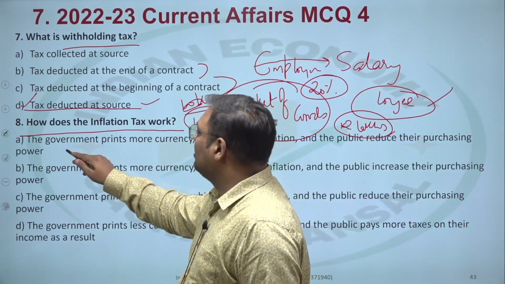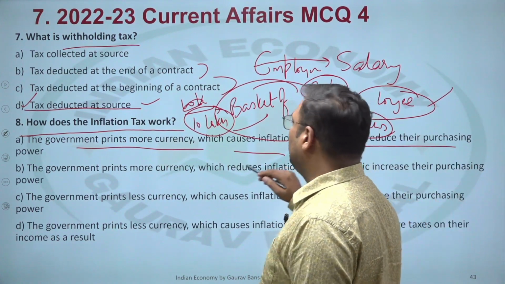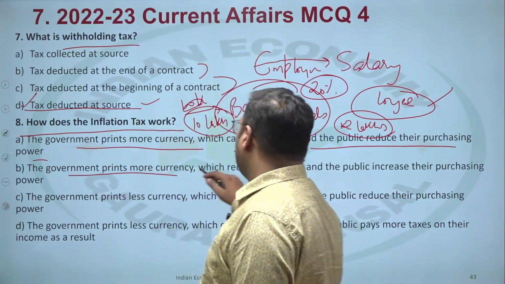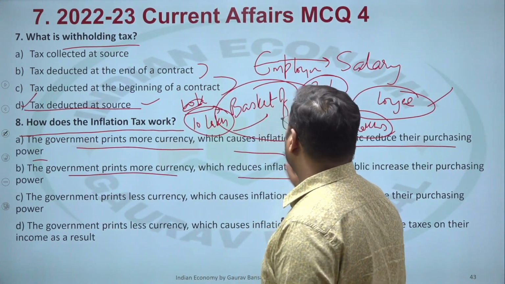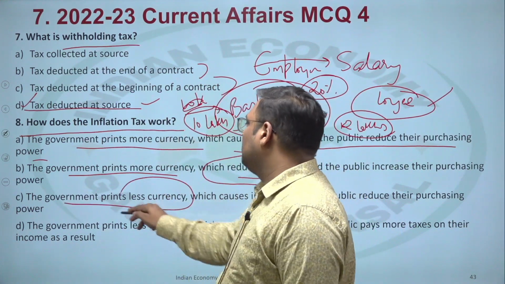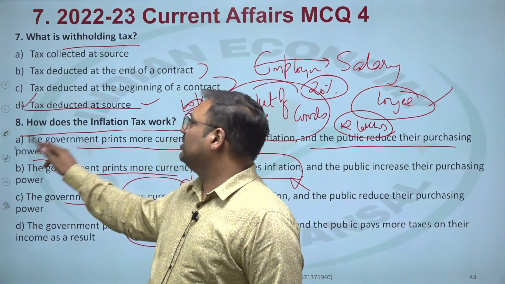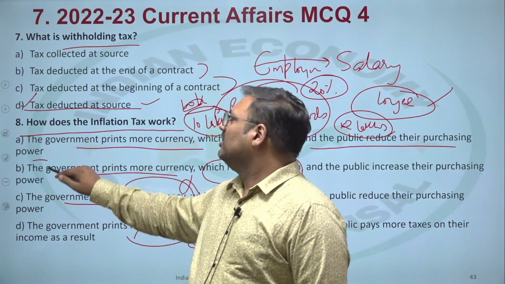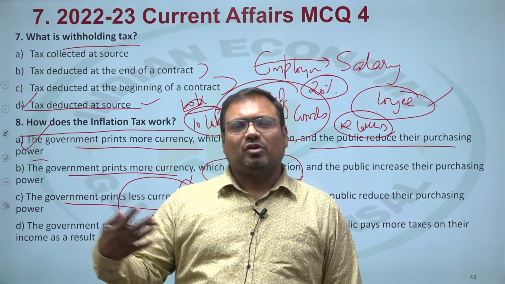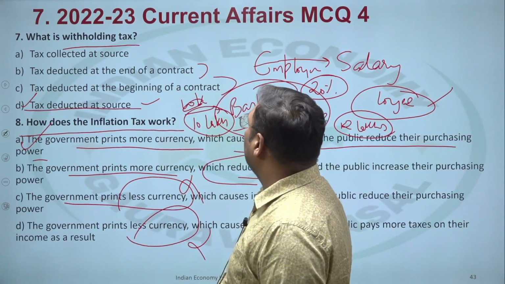Now look at the answers. The government prints more currency, which causes inflation, and the public's purchasing power is reduced. Okay, looks fine. Second, the government prints more currency, which reduces inflation. That is wrong here. C, the government prints less currency. That is also wrong. So A is the answer. This is how we define the inflation tax. These types of news have been in discussion, debate, or in newspapers last year. With that we have also covered the current affairs here.